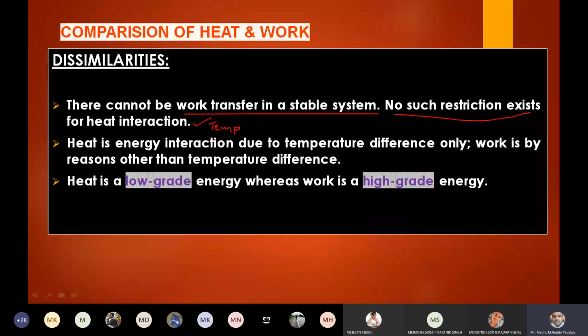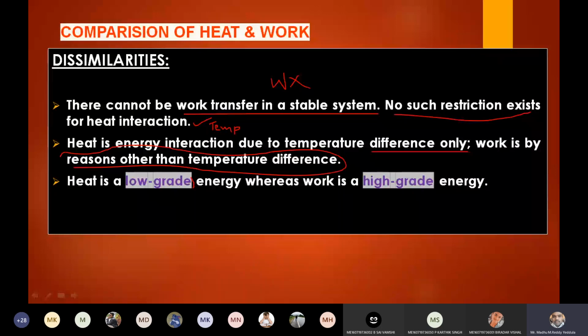Whereas for work transfer, in a stable system, the work cannot be transferred, because in order to transfer the work, we require a certain mechanism. And heat is the energy interaction due to the temperature difference only, right? That is the second dissimilarity. Whereas work is by reasons other than temperature. What are the other reasons? Pressure change, volume increase. Very good. Other changes. So temperature difference is required only for heat, but it is not required for work.